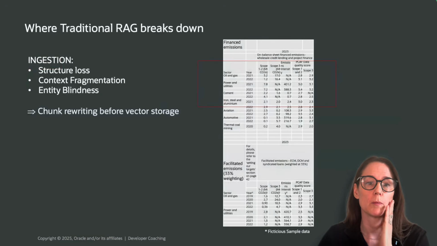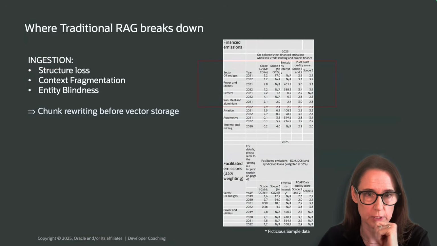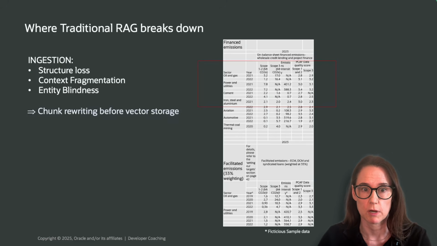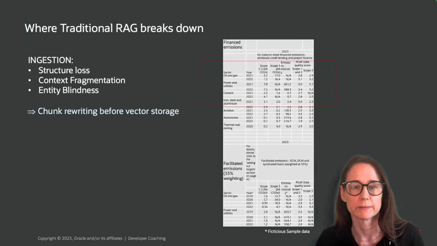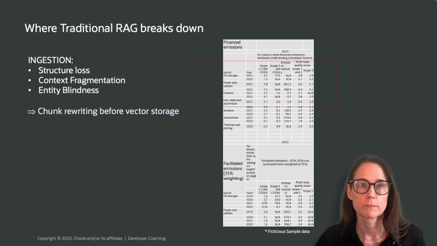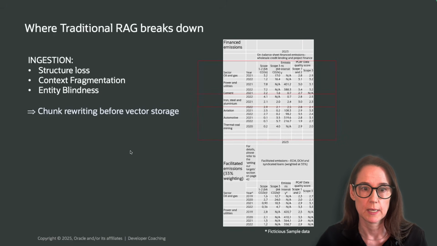So here's the problem. When you throw these messy ESG spreadsheets into vanilla RAG, 3 things happen. Structure loss: chunks get split away from their headers, so suddenly 9406 isn't clearly tied to Scope 1, UK, and so on. Context fragmentation: meaning gets scattered across multiple chunks. The model sees fragments, but not the whole row or the section.